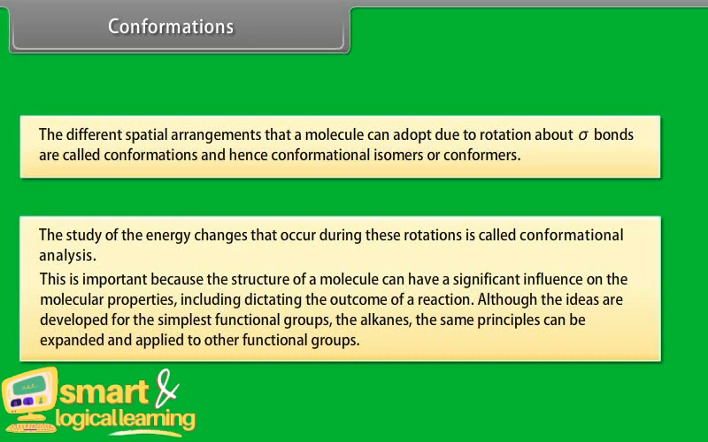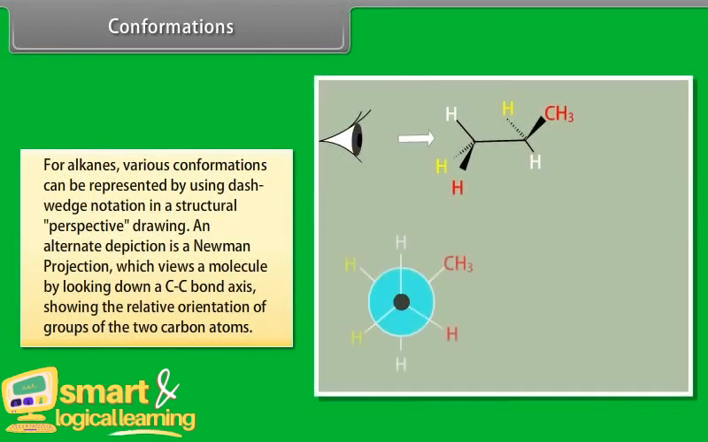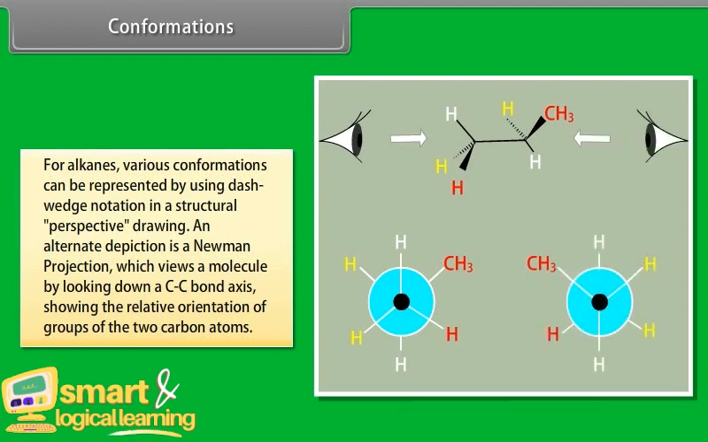Although the ideas are developed for the simplest functional groups, the alkanes, the same principle can be expanded and applied to other functional groups. For alkanes, various conformations can be represented by using dash-wedge notation in a structural perspective drawing. An alternate depiction is a Newman projection, which views a molecule by looking down the C-C bond axis, showing the relative orientation of groups of the two carbon atoms.